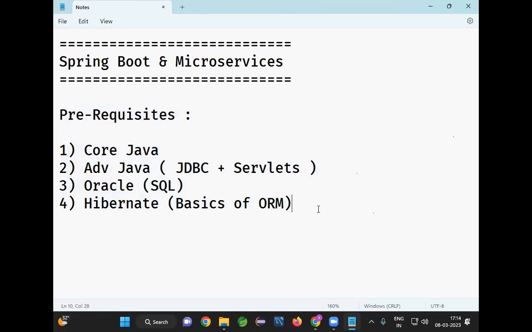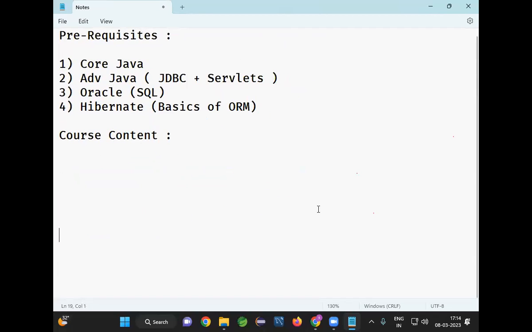Now, coming to course content. What are we going to learn as part of Spring Boot and microservices? I have divided this course into multiple parts, guys. The first one is the Spring framework. Basically, we are going to learn the Spring core module. To understand Spring Boot, Spring knowledge is required, because Spring Boot is developed on top of the Spring framework. We are going to start our journey with the Spring framework, learning the Spring core module. This is part 1 of our course.